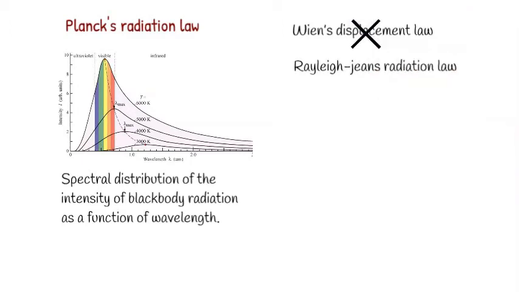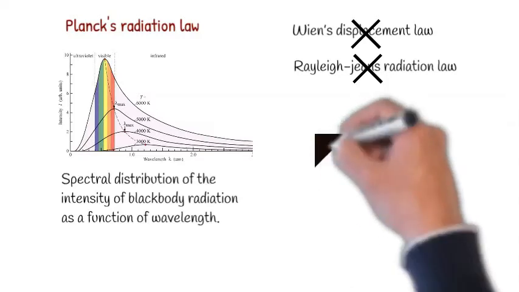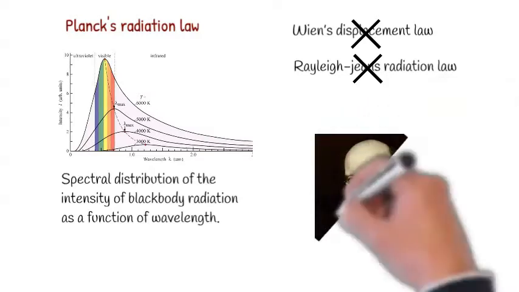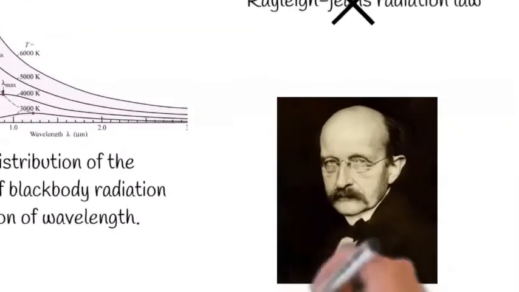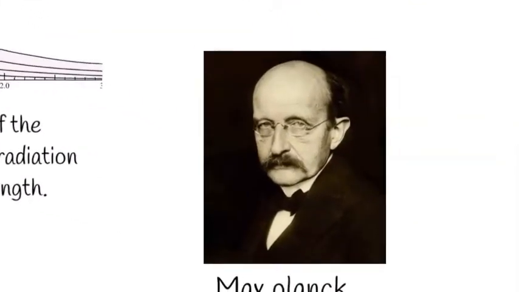In such a situation, there was a need for a revolutionary idea which could go beyond the known physics of that time and explain it. This was done by German scientist Max Planck. Not only did he successfully explain the blackbody radiation curve, but he also laid the foundation for modern physics, which is known as quantum mechanics.